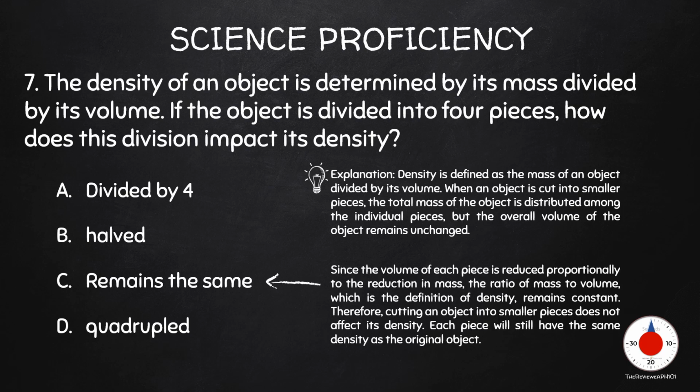Explanation: density is defined as the mass of an object divided by its volume. When an object is cut into smaller pieces, the total mass of the object is distributed among the individual pieces, but the overall volume of the object remains unchanged. Since the volume of each piece is reduced proportionally to the reduction in mass, the ratio of mass to volume, which is the definition of density, remains constant. Therefore, cutting an object into smaller pieces does not affect its density. Each piece will still have the same density as the original object.